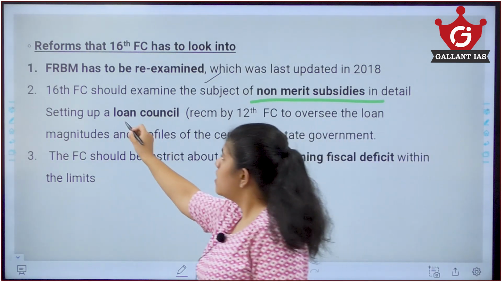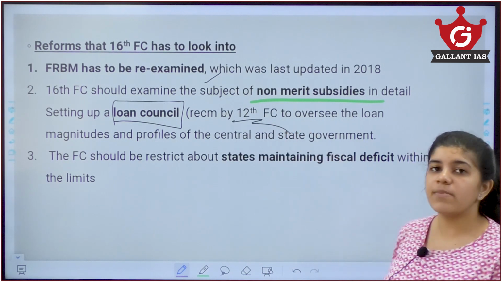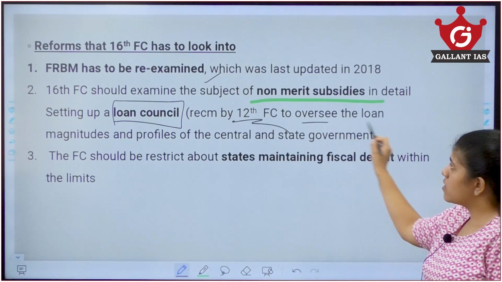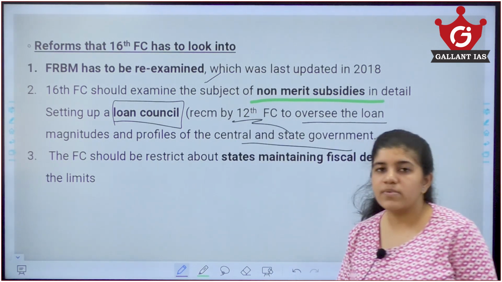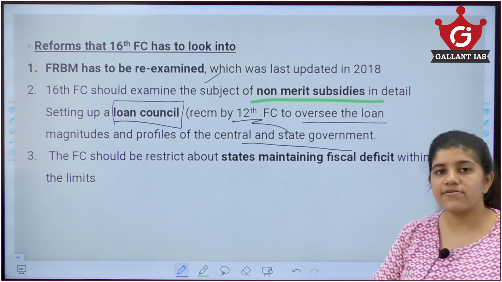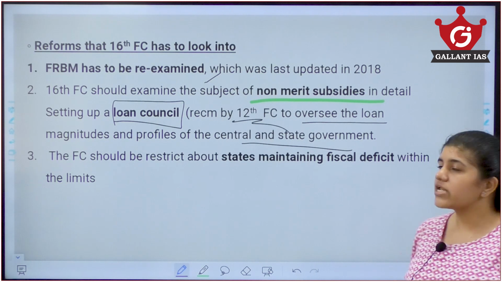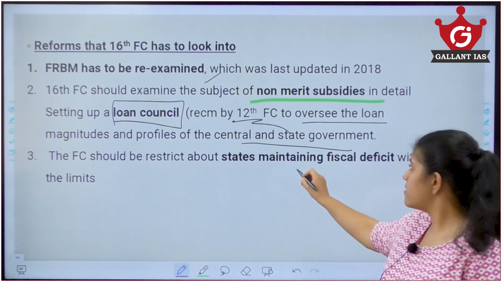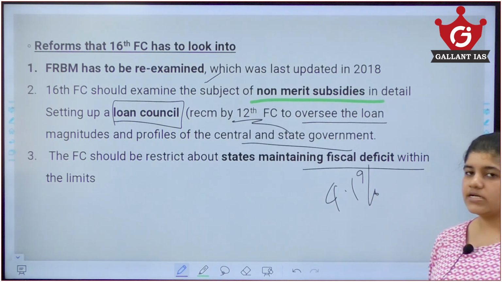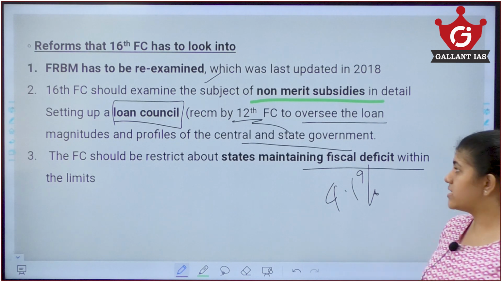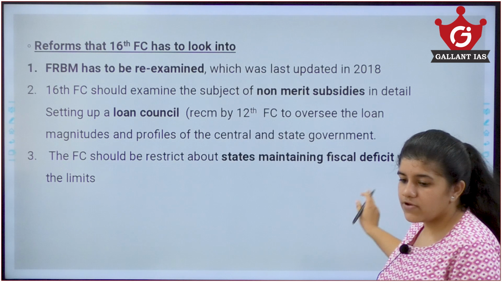And setting up of a loan council. This was actually mentioned by the 12th Finance Commission, as I told you, that was chaired by C. Rangarajan. Oversee the loan magnitude and profiles of both the central and state government. So how their loans are managed, how their finance is going, everything has to be managed by setting up of a loan council. Also restrict that the state not exceed their fiscal deficit. We saw the fiscal deficit of state as 4.1%, so that the states also limit their fiscal deficit. So that is all about the first article.